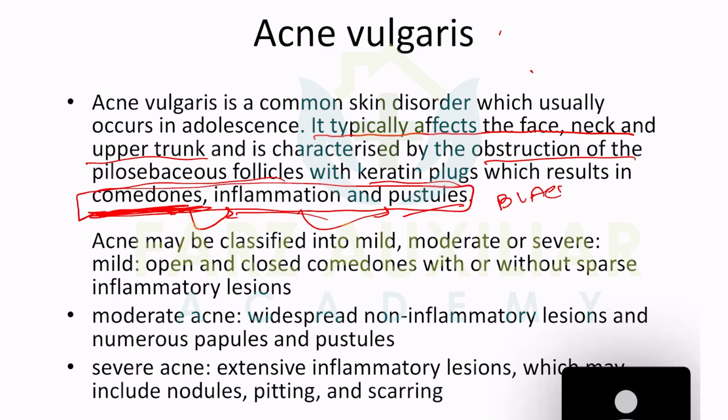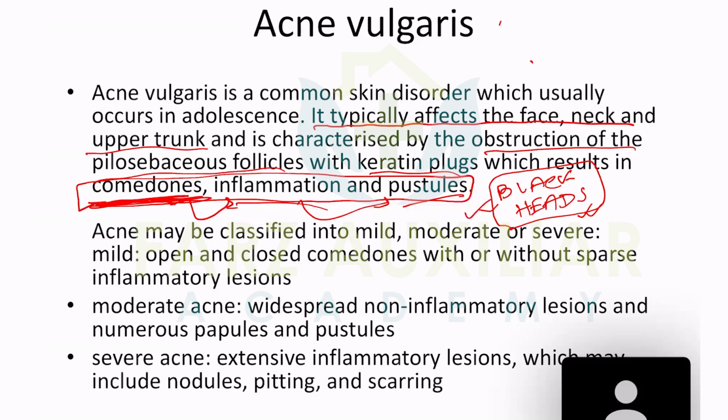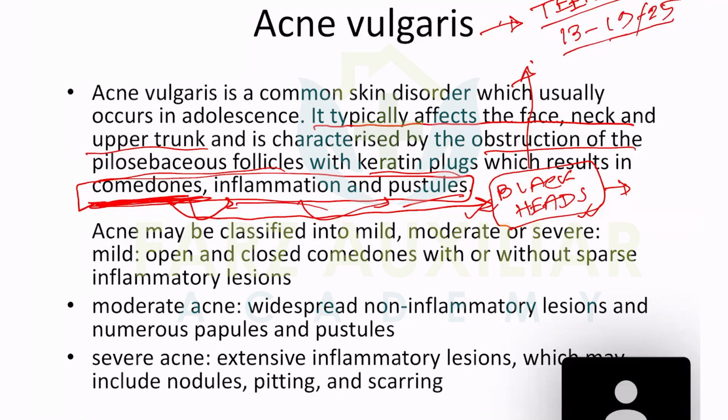So blackheads, we know about blackheads and whiteheads. You can see many advertisements about blackheads. These comedones are blackheads. So how does this happen? You should know the pathogenesis. Not everyone suffers from acne vulgaris, mostly teenagers, that means 13 to 19, or you can say up to 25 years old. Teenagers are mostly the sufferers.